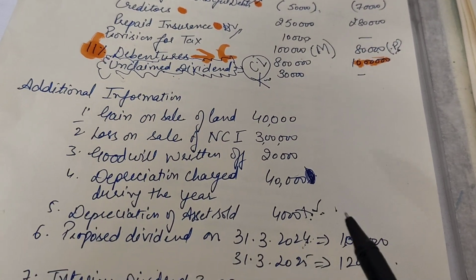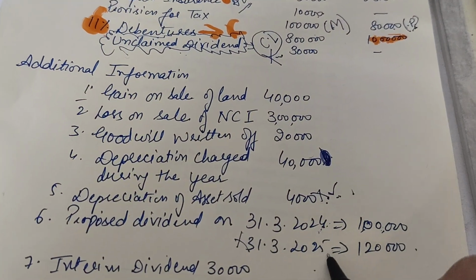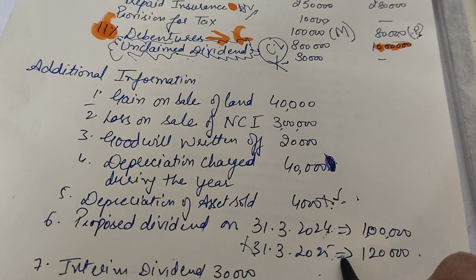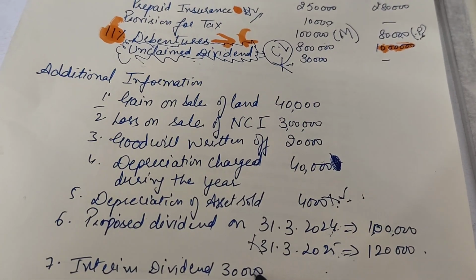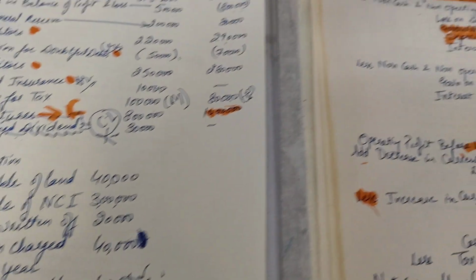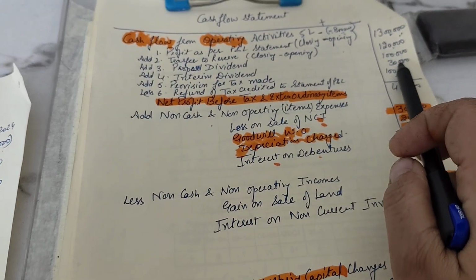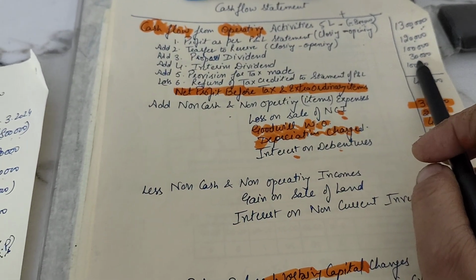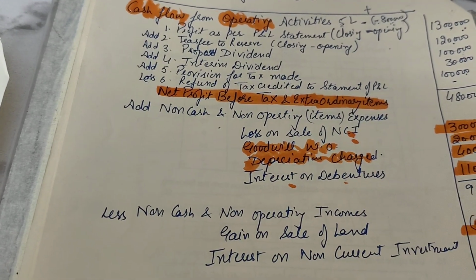Okay, now we will not consider the proposed dividend balance of 31st March 2025, that is your closing balance. For interim dividend, this again would be deducted from financing but added in your operating activities. So interim dividend is also added in your operating activities with the value of rupees 30,000 here, right?